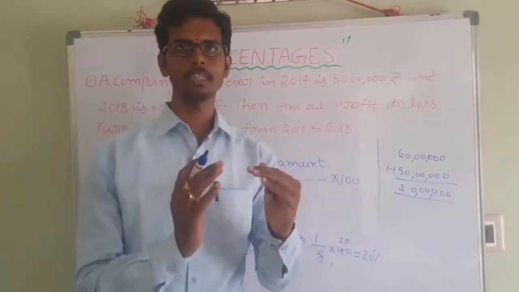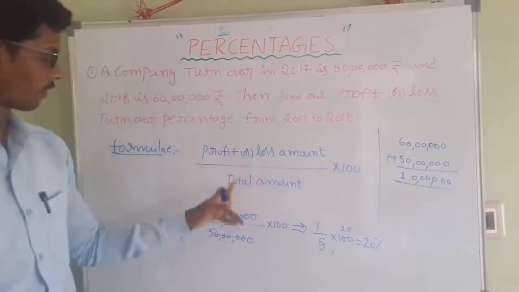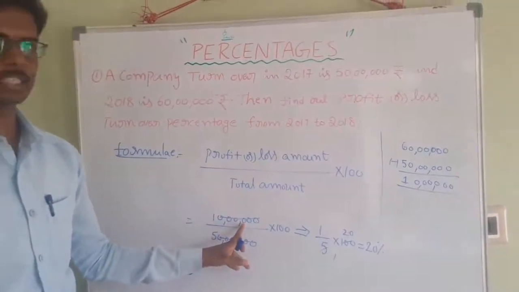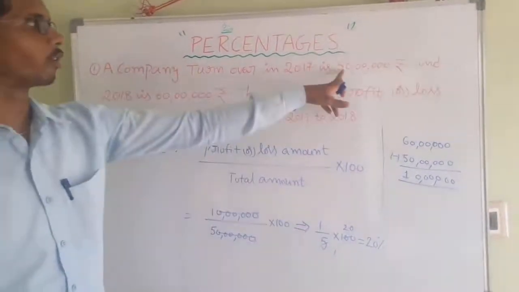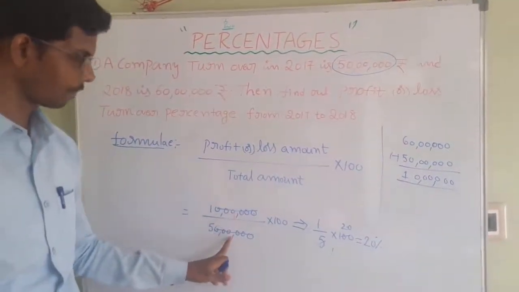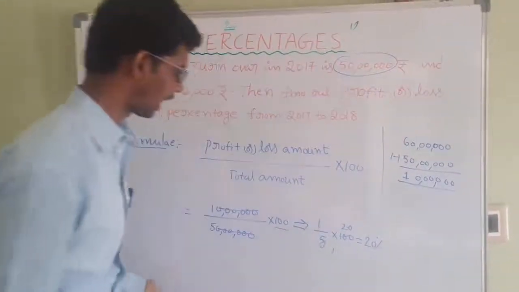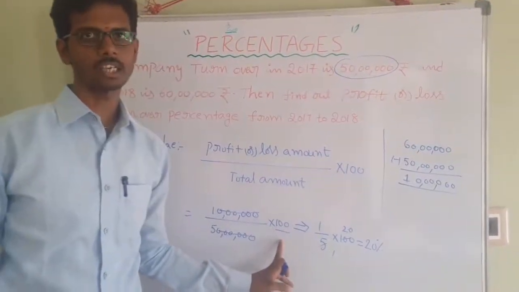A total of 10 lakhs rupees has increased from 2017 to 2018. So write the 10 lakhs profit by the initial amount of 50 lakhs rupees, that is 10 lakhs by 50 lakhs into 100. Why 100? Because percentage is always calculated out of 100.